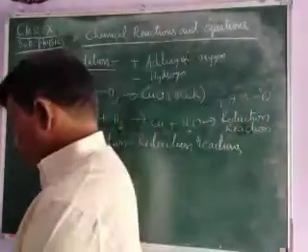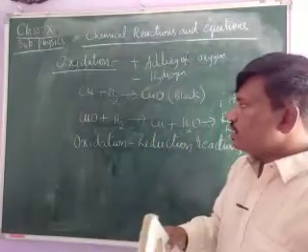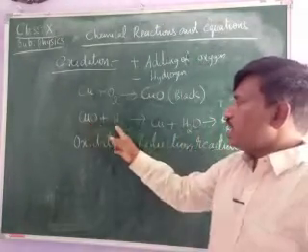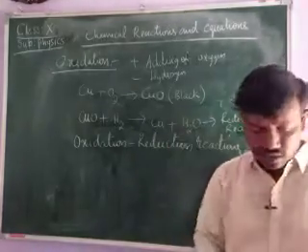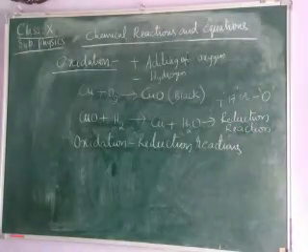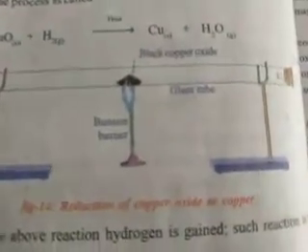Now see here, the copper oxide, when we add hydrogen to it, we get a brown color which indicates the copper, children. Here we can see the reaction with the experiment. See here, in a hollow tube, this is a stand, this is a Bunsen burner.